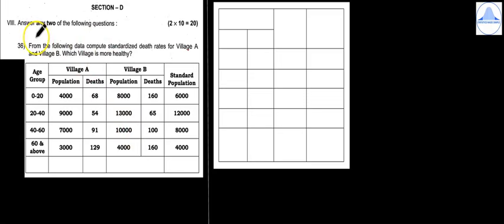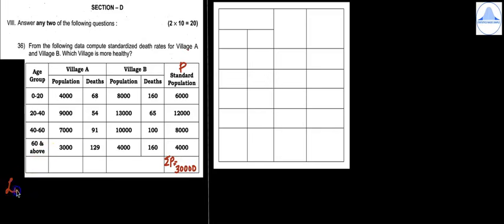Section D, the 8th mark. Answer any two of the following questions. 2 into 10 is equal to 20. Question 36: from the following data compute standardized death rates for village A and village B. Which village is more healthy? They have given us the age groups, village A's population and deaths, village B's population and deaths, and the standard population. The first step is to mark the standard population as capital P and then find out the total of the standard population. So you get summation P is equal to 30,000.